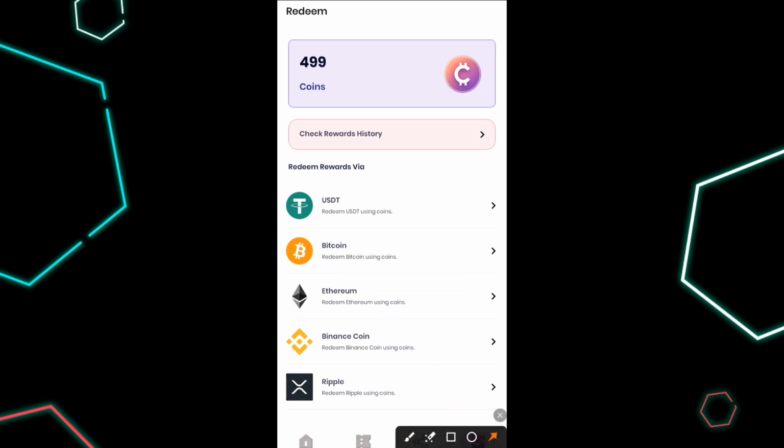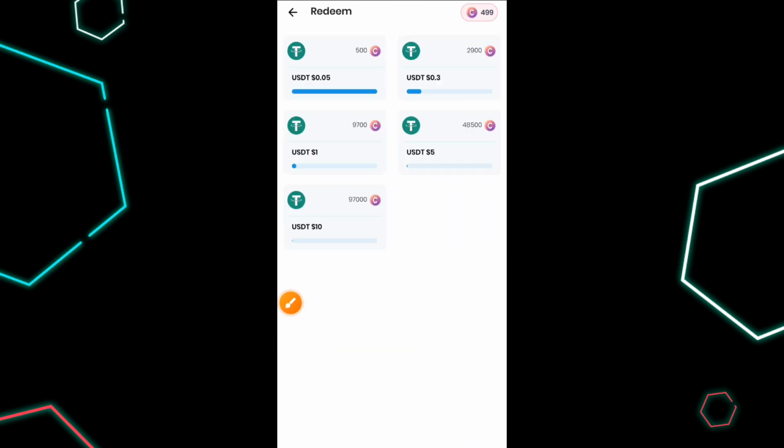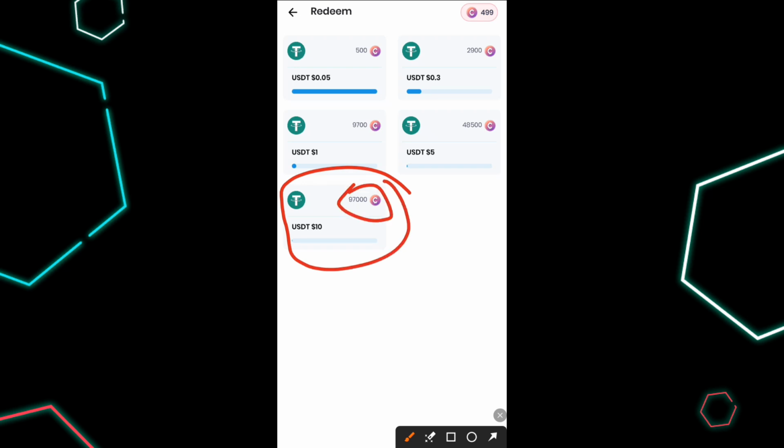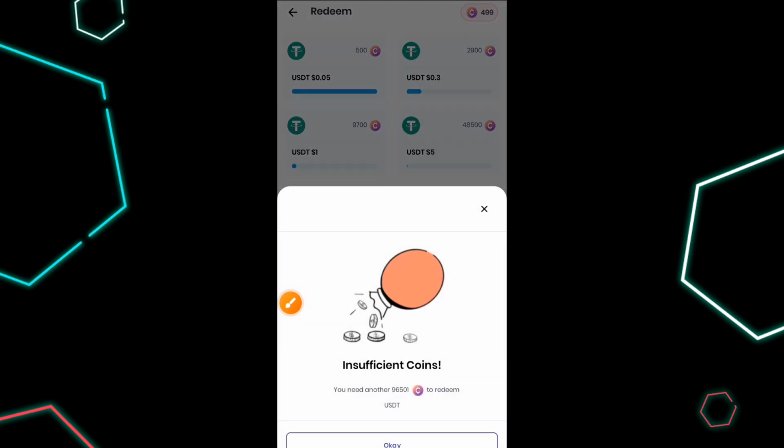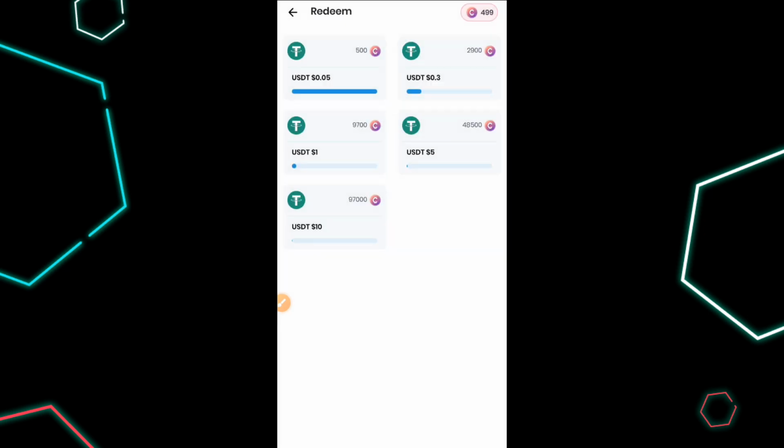Can you see there are several ways you could redeem your reward? You can redeem via USDT, via Bitcoin, via Ethereum, via Ripple. And let's say you want to go with USDT, all you need to do is just click on it, and as you can see, let's say I already accumulated about 97,000 of these coins. I want to change it to a $10 voucher. All you need to do is just click on it, and you'll be able to enter your USDT address, and they process payment on this particular platform within 24 to 48 hours. So you are rest assured you are going to get your money.